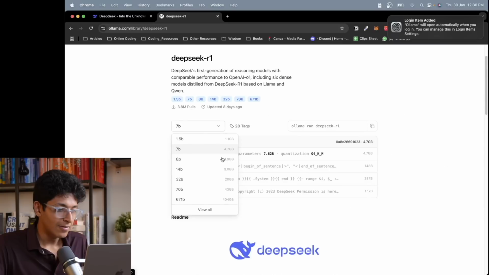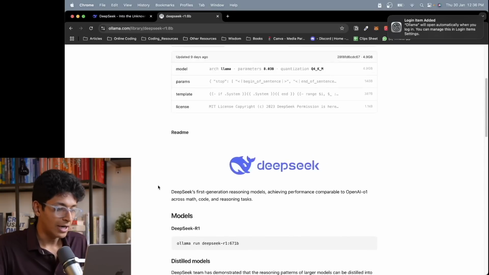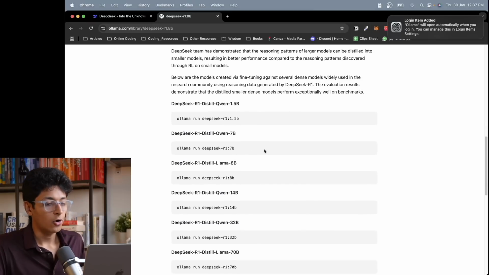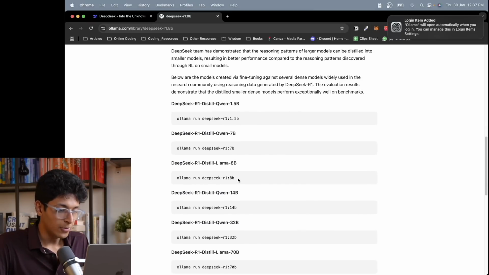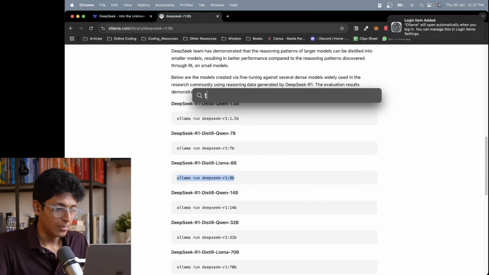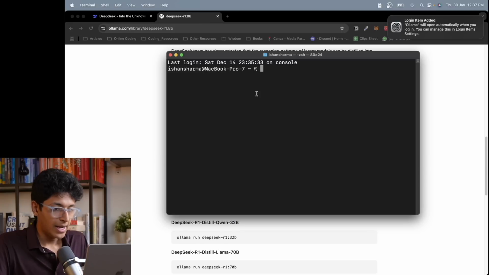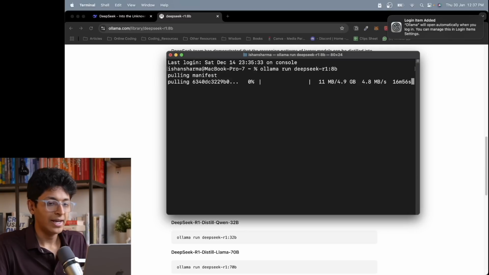So that's about it. I will just go ahead and click on the 8 billion parameter model. We'll go down and we'll see how to install it on your system. And this is the prompt for it using Ollama. So I'll just open up terminal and I will say ollama run deepseek-r1:8b. And it's going to download this model. As you can see, this says 4.9 GB, so it will take some time. And I'll come back to you once it is downloaded.